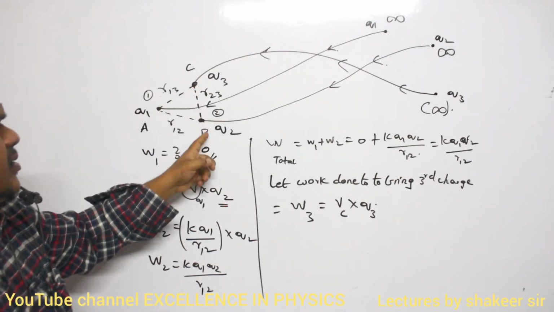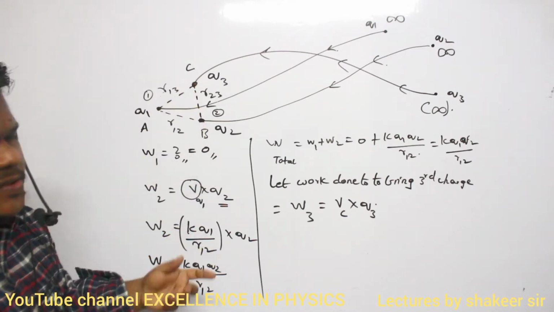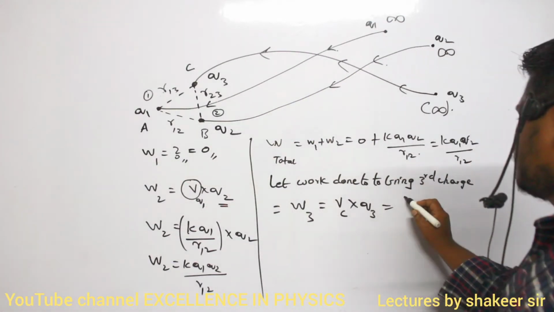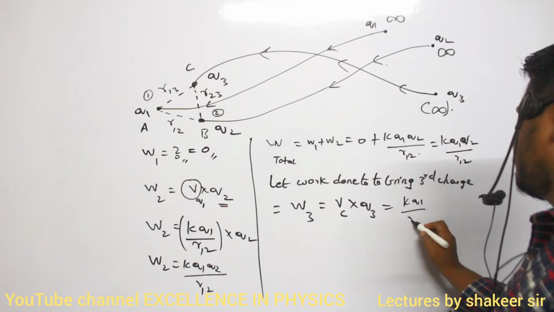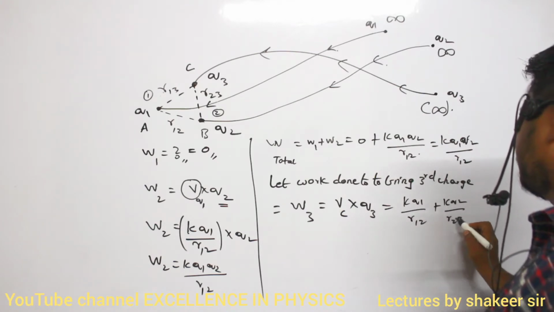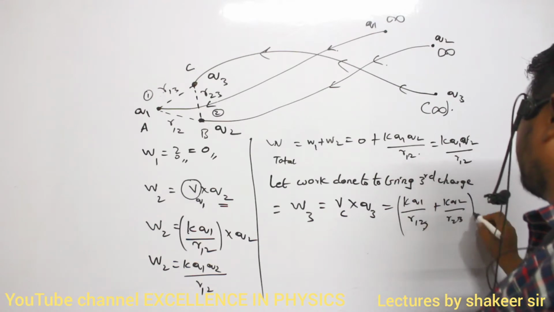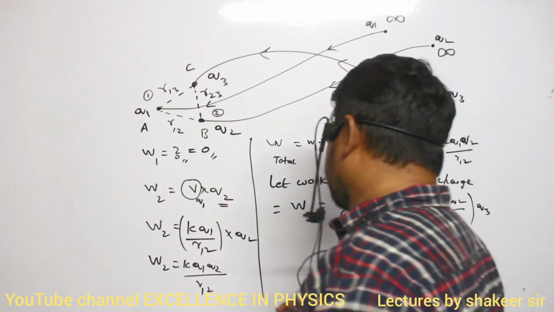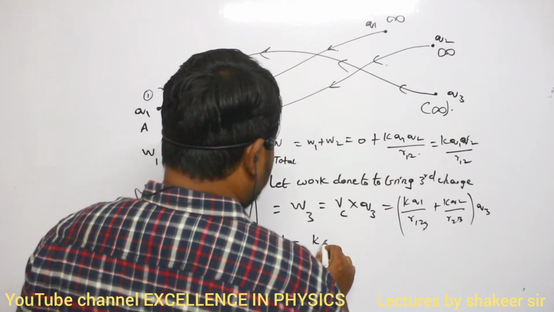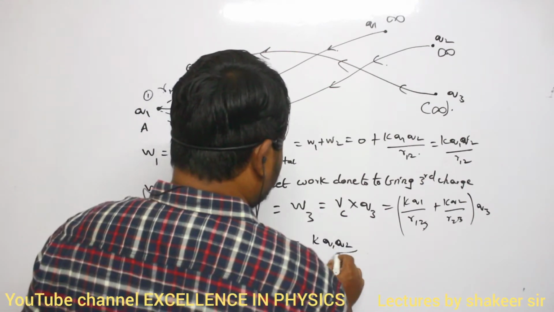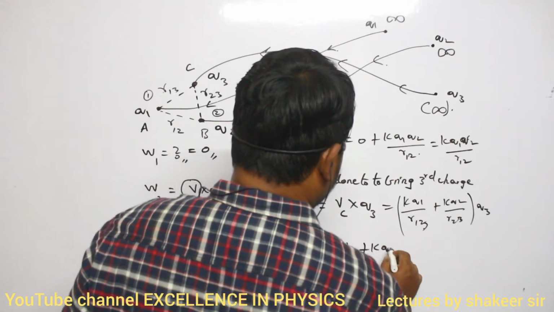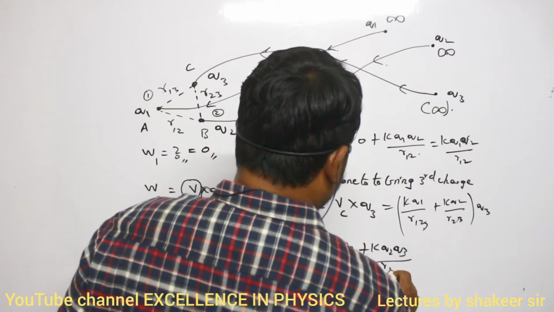KQ1 by R13, KQ2 divided by R23. That's all, no? So therefore, what can I write? Potential at point C is how much? So KQ1 divided by R12, KQ2 divided by R23, multiplied by Q3. That's all, no? So therefore W3 is how much? W3 is equal to K Q1 Q3 divided by R13 plus K Q2 Q3 divided by R23.